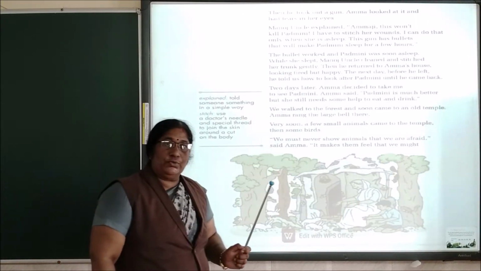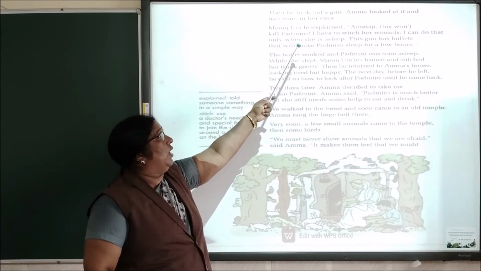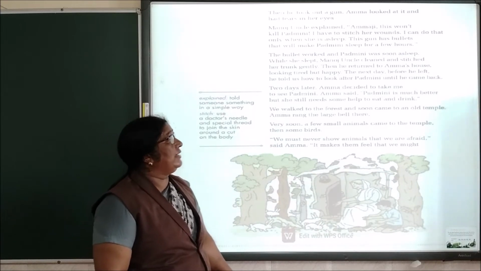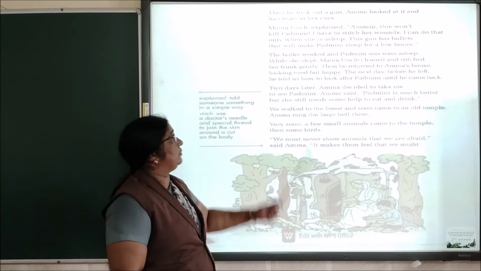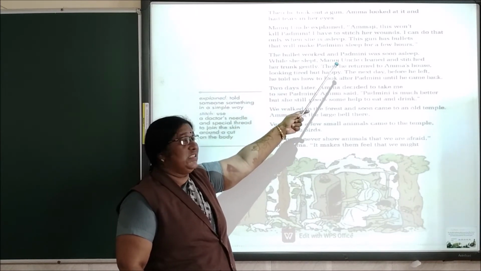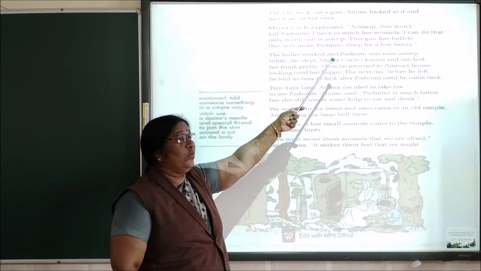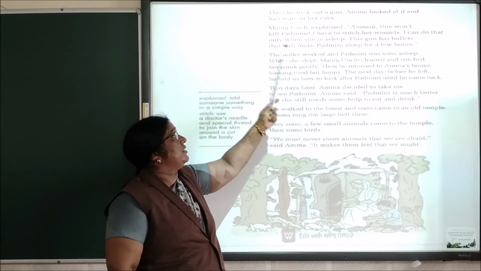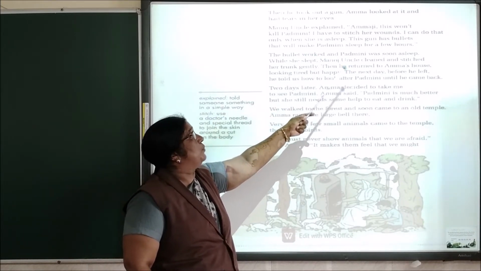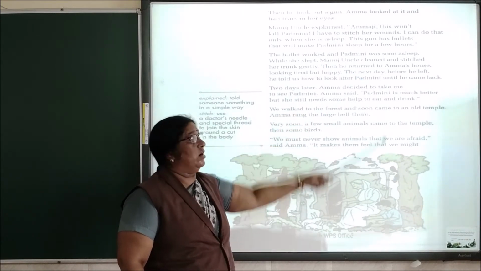Now, let us move to the next paragraph. Then he took out a gun. Amma looked at it and had tears in her eyes. Manoj uncle explained, Ammaji, this won't kill Padmini. I have to stitch her wounds. I can do that only when she is asleep. This gun has bullets that will make Padmini sleep for a few hours.